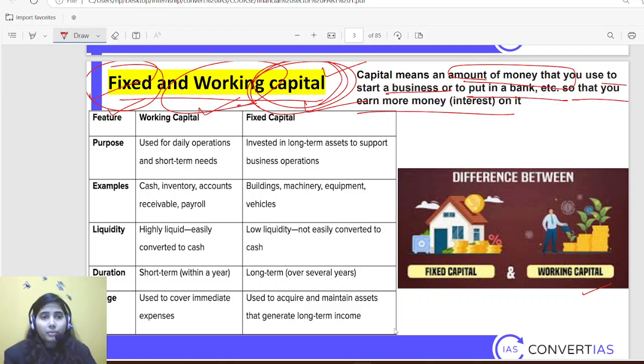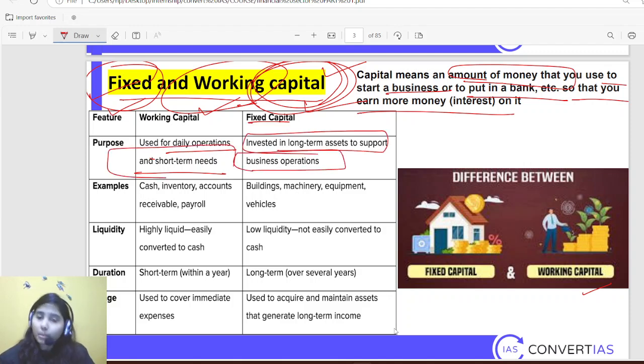So working capital is used for daily operation and short term needs, right? Fixed capital is invested in long term assets to support the business operations. Example, cash, inventory, account receivable, payroll comes under working capital. Salary as well. Fixed capital: building, machinery, equipment, vehicle, land. Factory units, all these come under fixed capital.